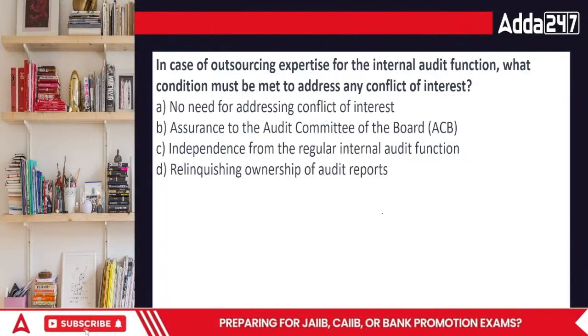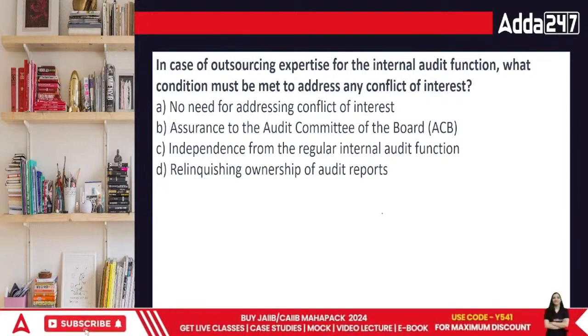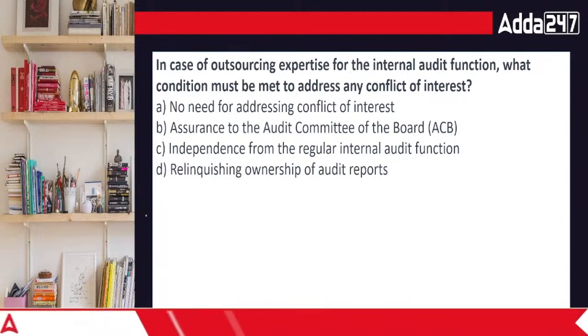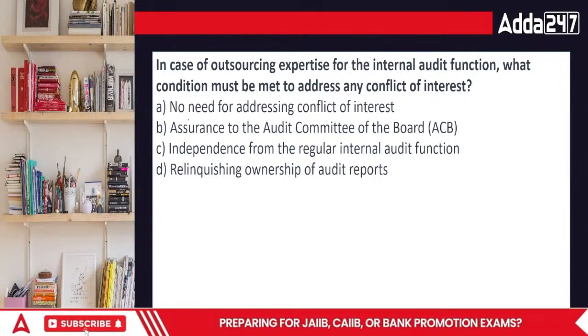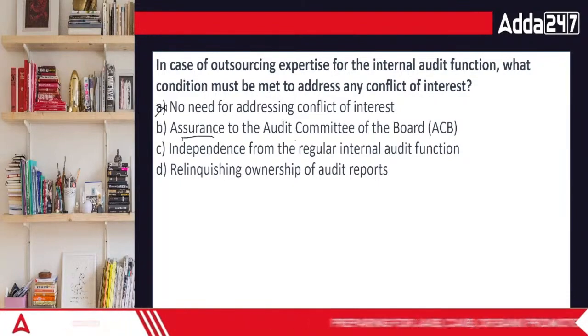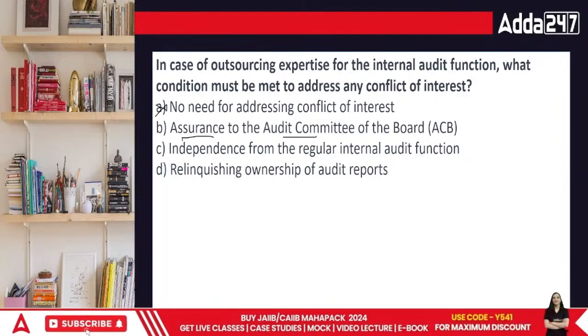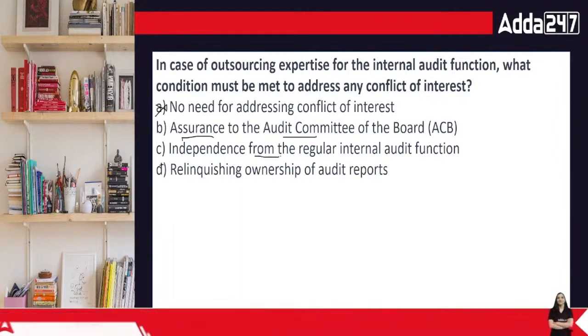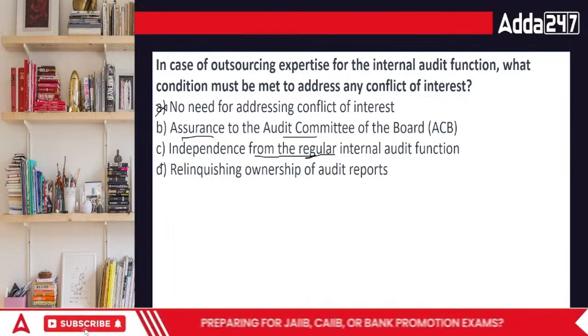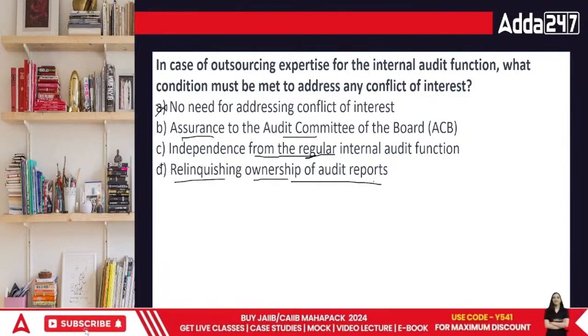Then, in case of outsourcing expertise for the internal audit function, what conditions must be met to address any conflict? If you're looking at the conflict, then no need to address conflict of interest, that is not done. Assurance to the audit committee, to the board, or independence from the regular internal audit function, or relinquishing the ownership of audit reports.